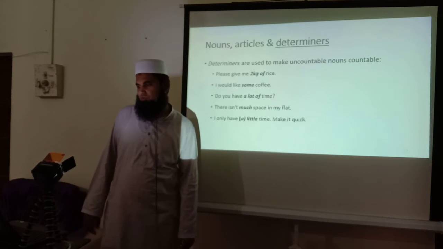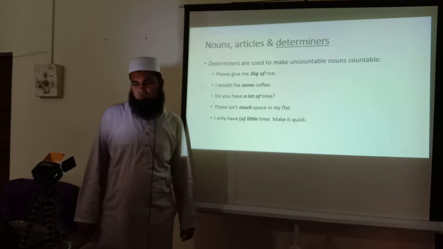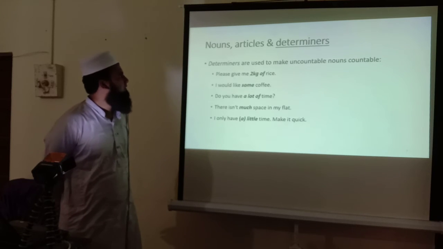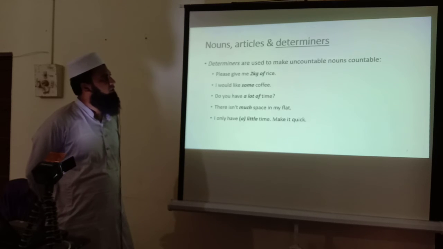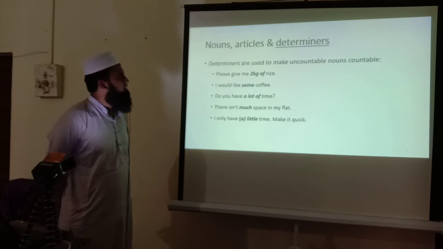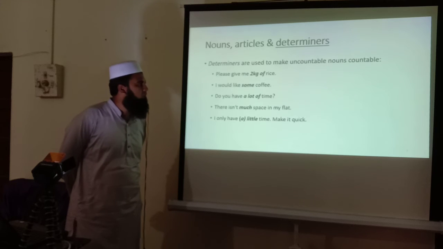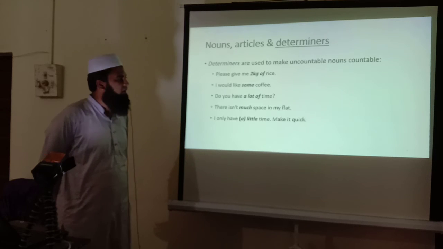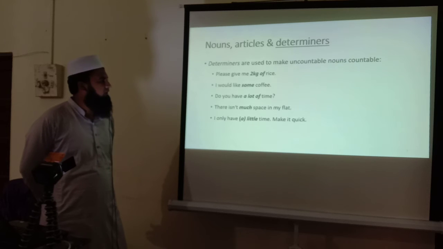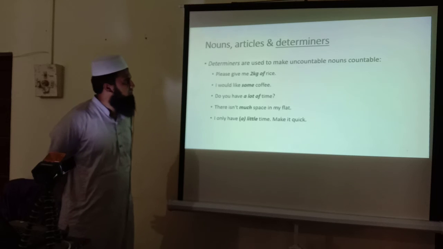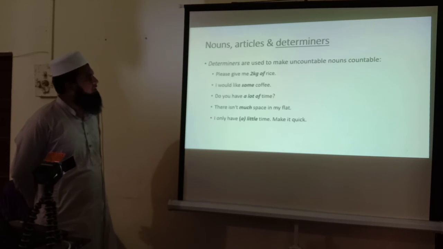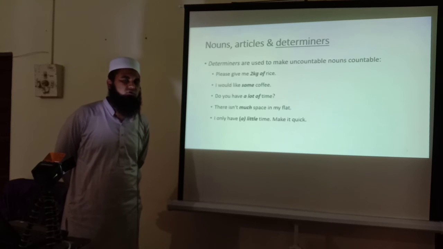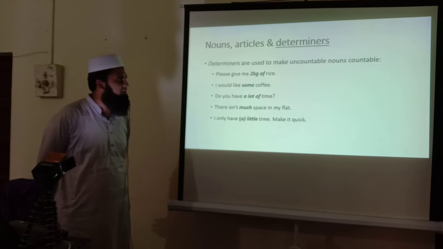Determiners are used to make uncountable nouns countable. The definition of determiners is that they are used to make uncountable nouns countable, like rice, which is uncountable; coffee, we cannot count; time, we cannot count; flat, much space, we cannot count. So we will use different determiners, like please give me 2 kg of rice. Now 2 kg of is a determiner.